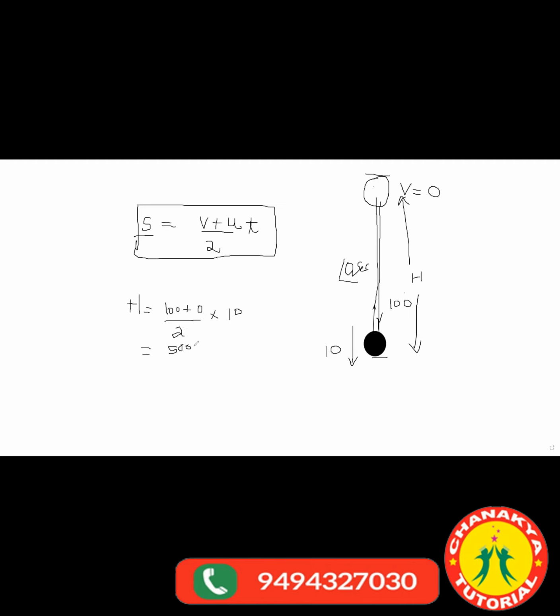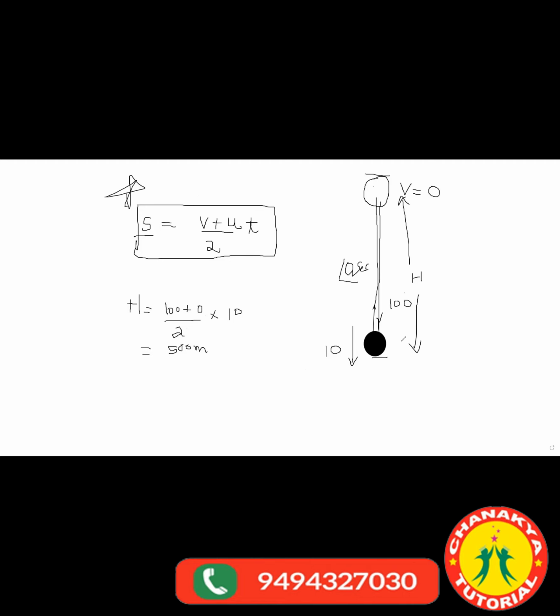That is 500 meter. If you understand this motion in a straight line properly, motion in 2 dimensions is a work of 10 minutes. That's it. Maximum height, range, time of ascent, time of descent, everything you can calculate easily. This is a golden formula. Again, I'm telling you. Otherwise, you need to use a lot of equations to get this answer.